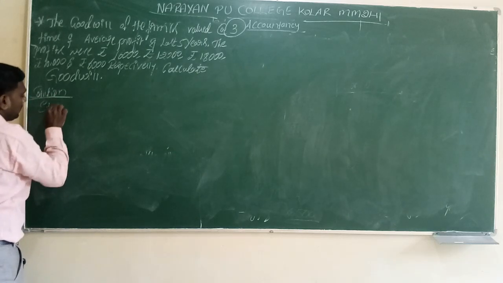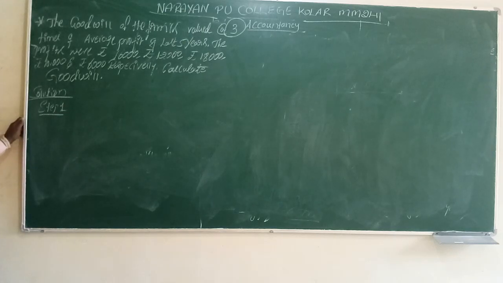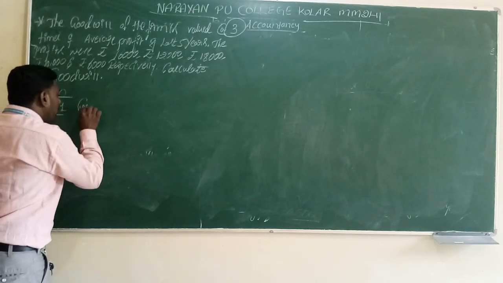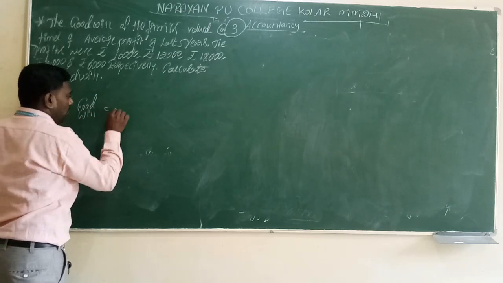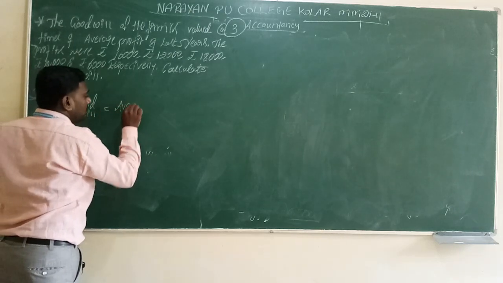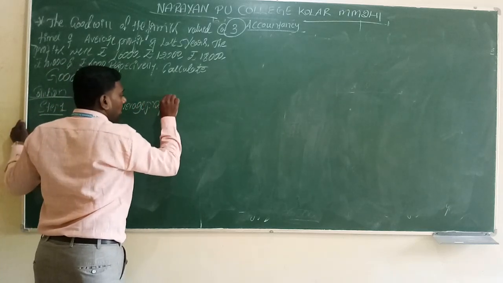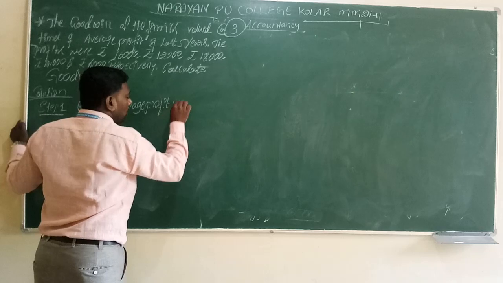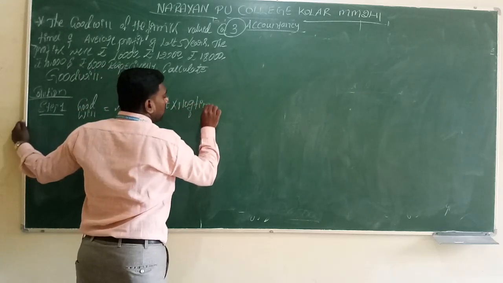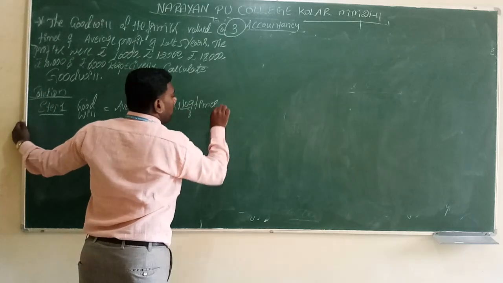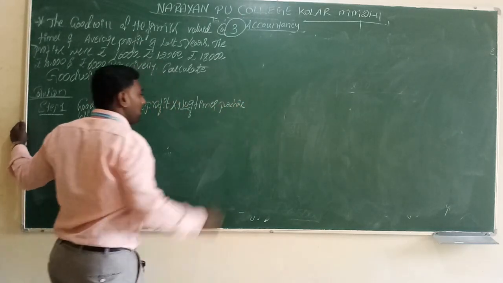Step 1. Write down the formula for goodwill. Goodwill is equal to average profit into number of times purchase.